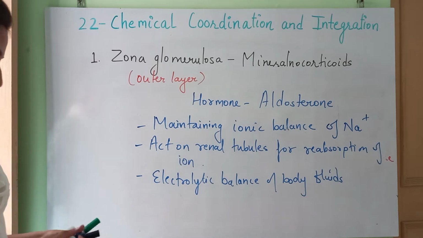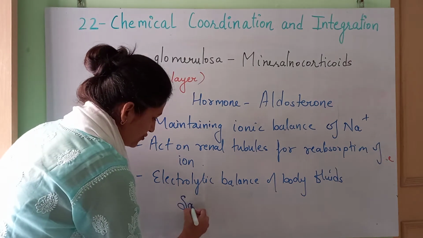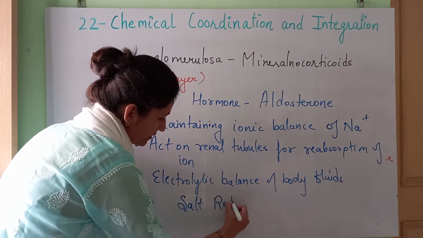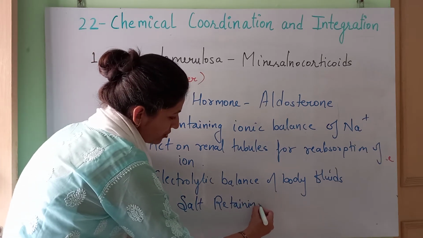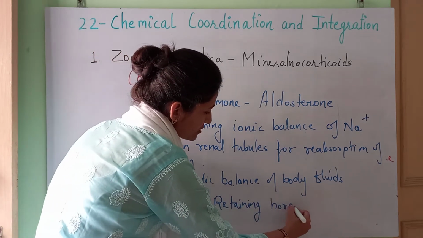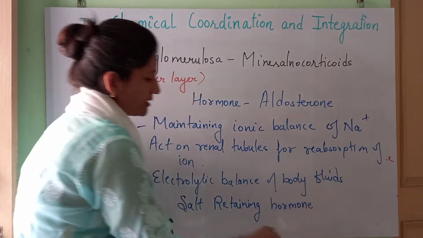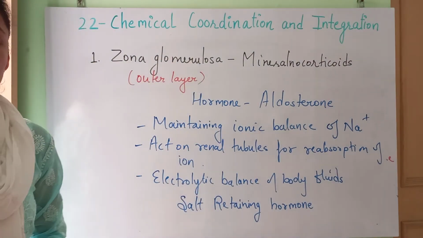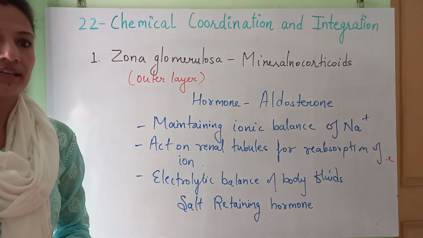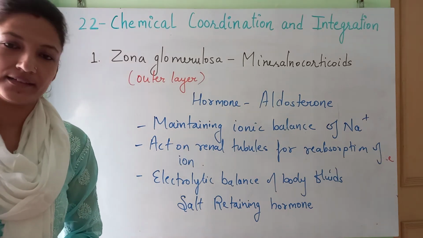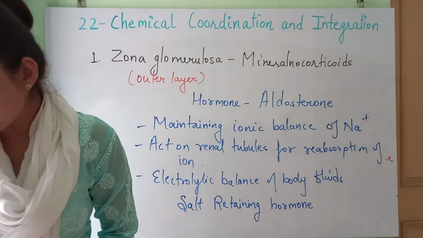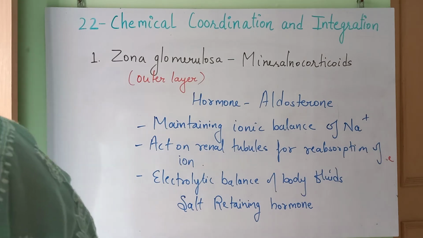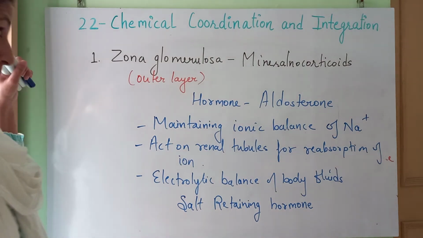This hormone is known as salt retaining hormone, as it is going to take the salt back during the reabsorption. ठीक है, salt के concentration को body में maintain करके रखेगा. Okay, so this is the first category of the hormone.